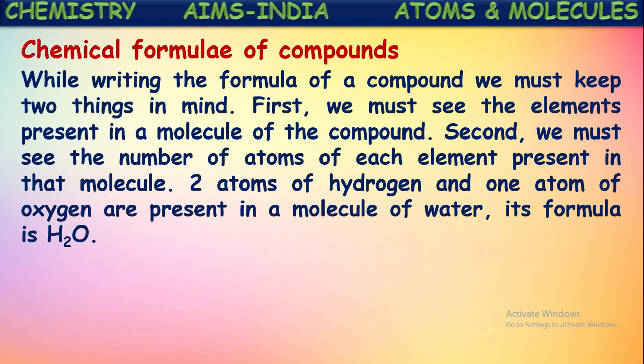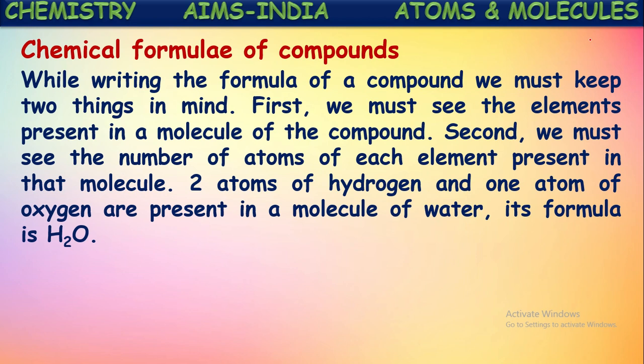The first point is we must see the elements present in a molecule of the compound. What elements are present in that molecule we have to identify first, or how many kinds of different atoms are present in the molecule is to be found first. Second, we must see the number of atoms of each element present in that molecule.